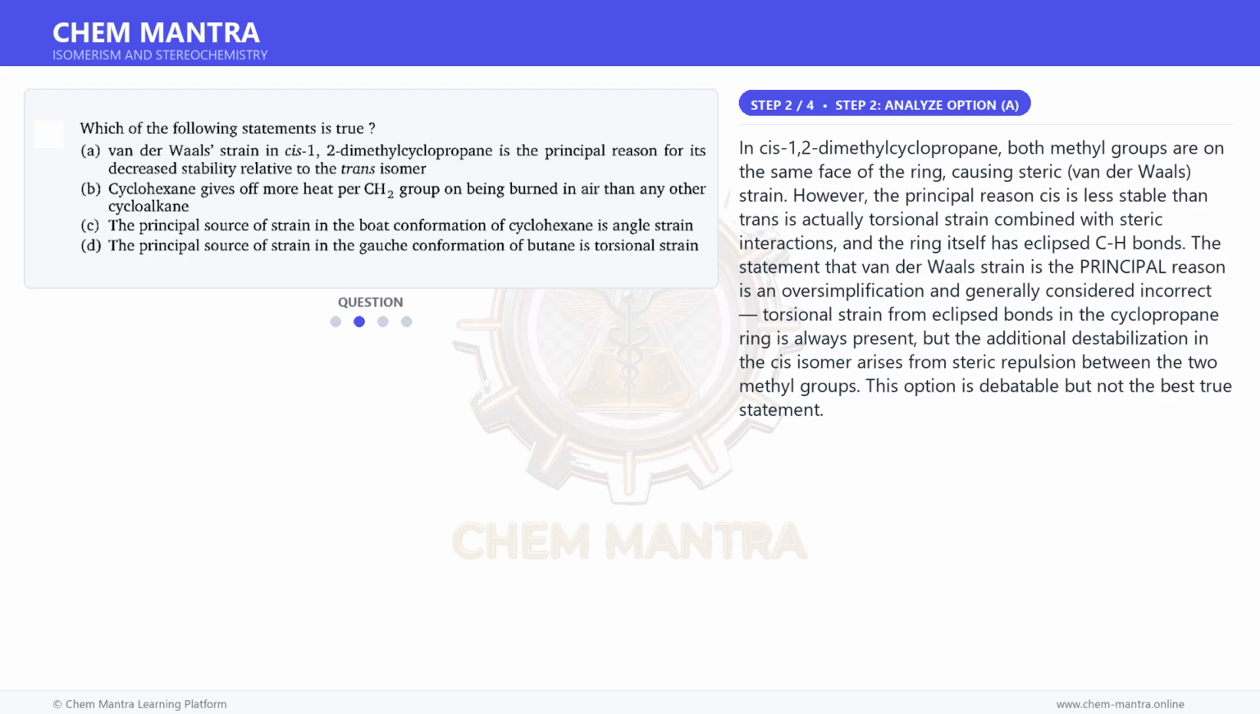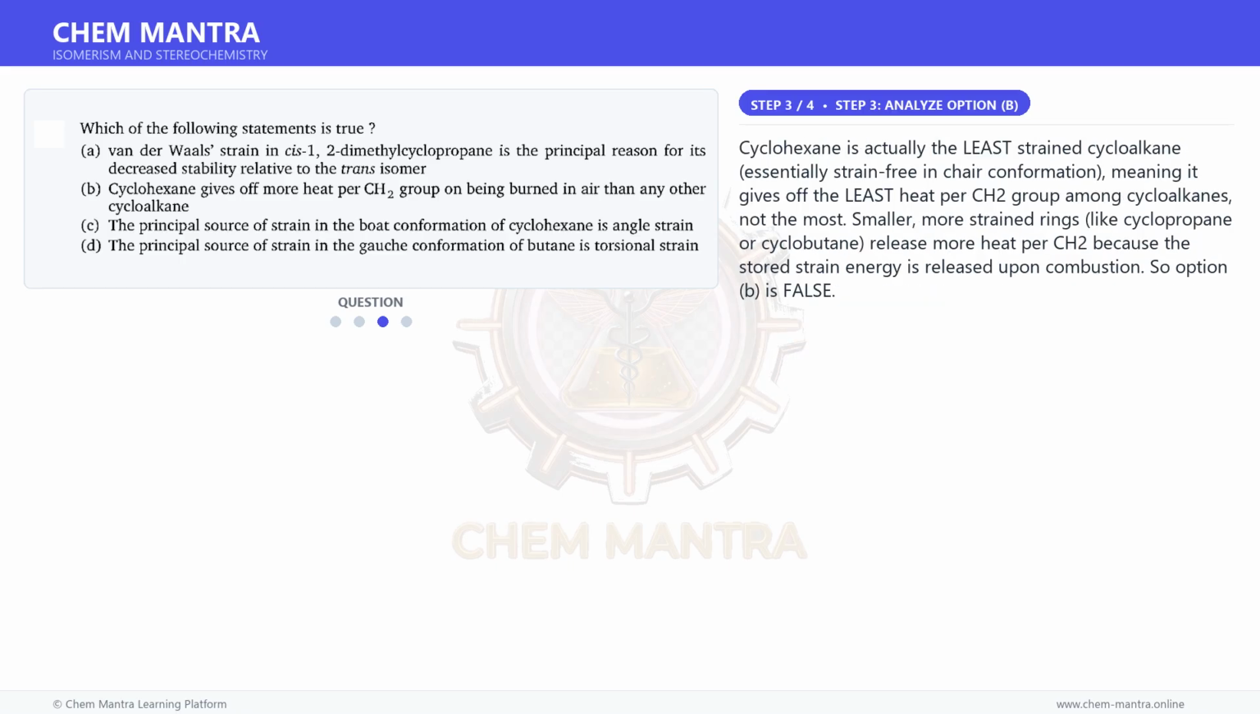Torsional strain from eclipsed bonds in the cyclopropane ring is always present, but the additional destabilization in the cis isomer arises from steric repulsion between the two methyl groups. This option is debatable but not the best true statement. Moving on to the next step.